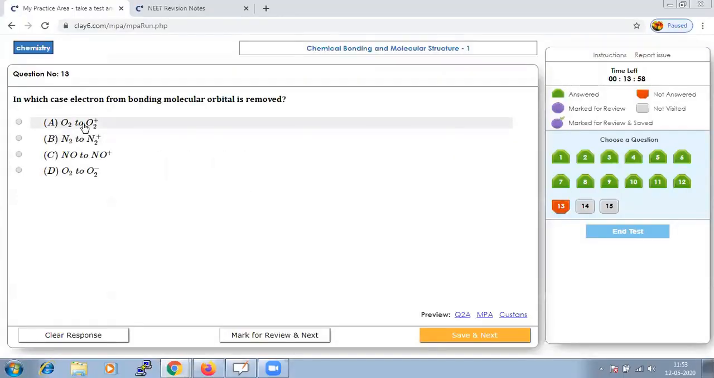When you are writing the configuration of each, that is when O2 gets converted to O2 plus, what is the electronic configuration of O2, what is the electronic configuration of O2 plus. In the similar way, when we write the electronic configuration of each option being converted, you will come to know that in N2 to N2 plus, the bonding orbital electron is actually being removed.